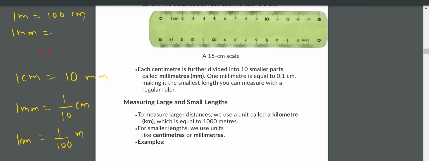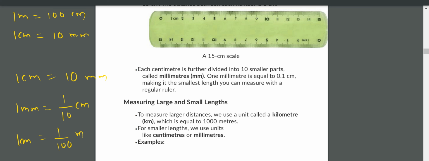1 millimeter is equal to how many centimeters? Sorry, 1 millimeter, 1 centimeter. Sorry. So 1 millimeter is equal to 0.1 centimeter, or 1 centimeter is equal to how many millimeters?